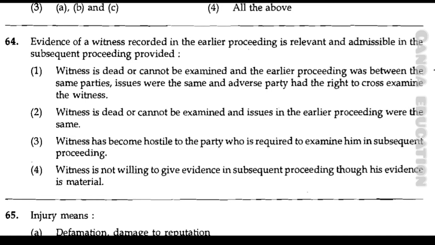Option number 2, witness is dead or cannot be examined and issues in earlier proceedings were the same. Option number 3, witness has become hostile to the party who is required to examine him in subsequent proceeding. Option number 4, witness is not willing to give evidence in subsequent proceeding though his evidence is material.